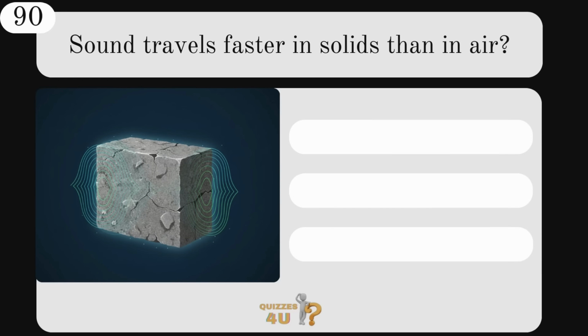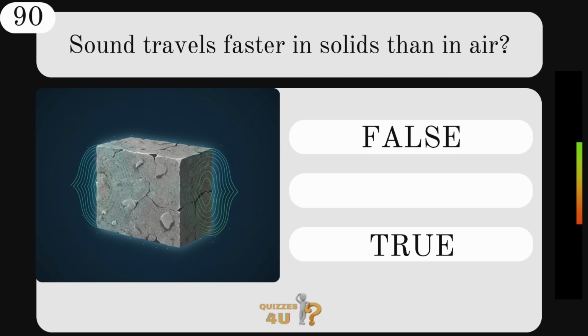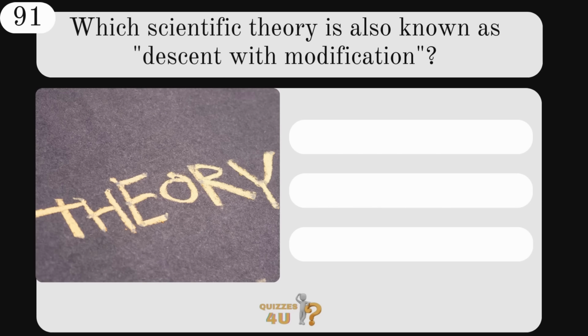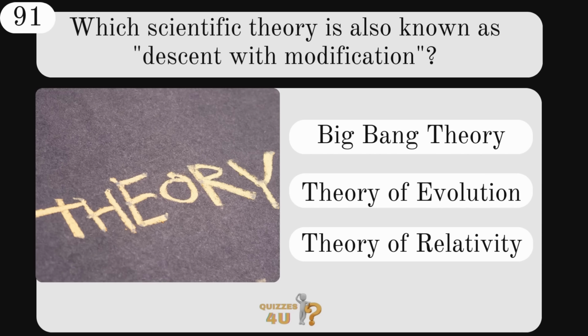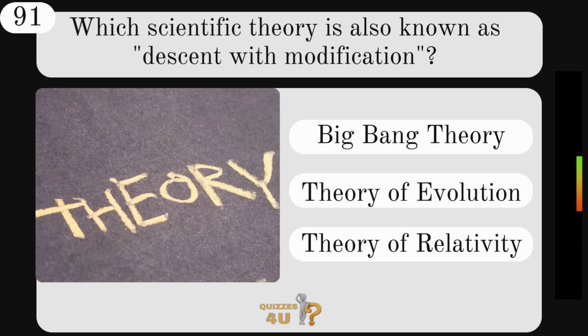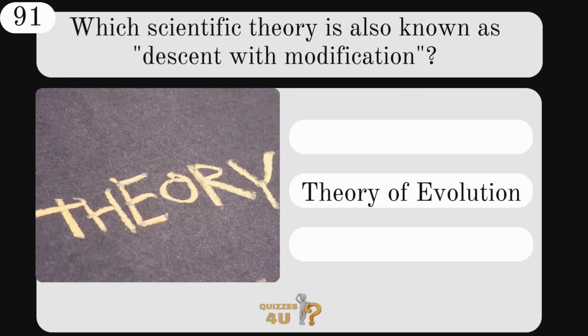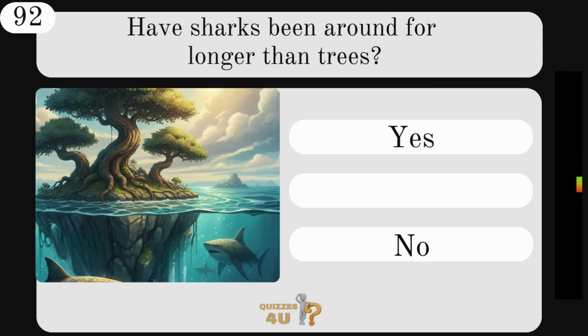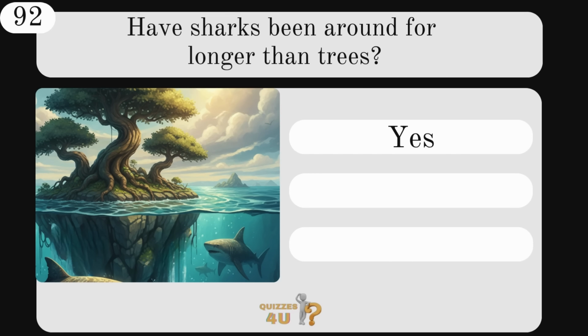Sound travels faster in solids than in air. Is that false or true? That's true. Which scientific theory is also known as descent with modification? The Big Bang Theory, theory of evolution, or theory of relativity? That is the theory of evolution. Have sharks been around for longer than trees? Which do you think, yes or no? The answer, yes they have.